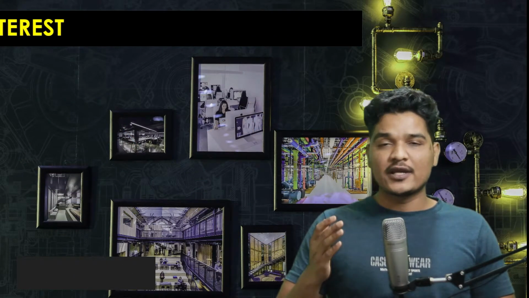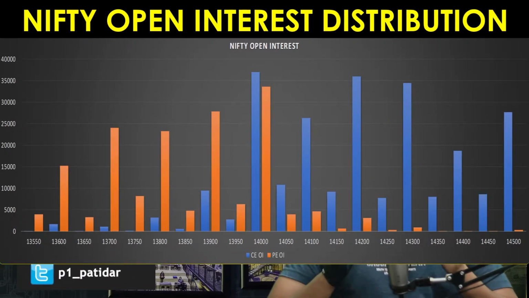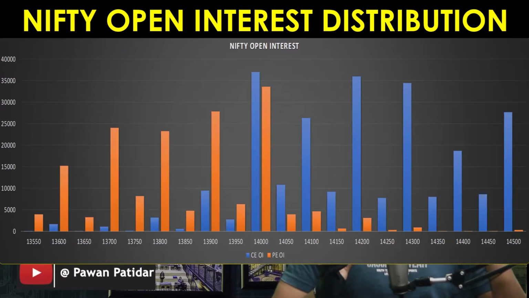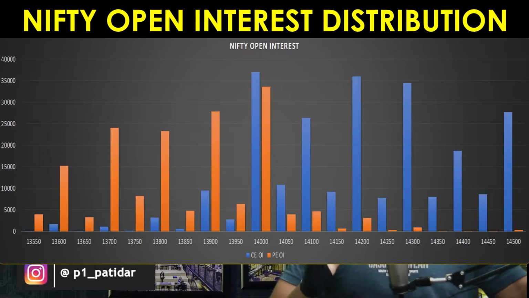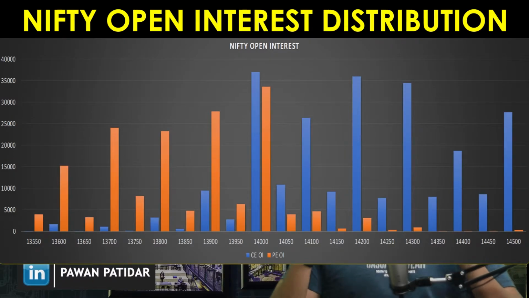Now let's go to the next, the Nifty open interest distribution analysis. Here if you see, then support and resistance of Nifty is at 14,000. So bears are saying that Nifty will go below 14,000 within this expiry, whereas bulls are saying that it will go above 14,000. So it is going to be interesting, because there is a neck to neck fight and nobody wants to step down.